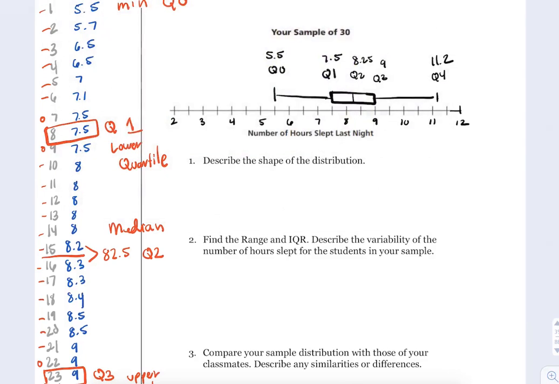If yours was shorter in a section, that actually means more data. So I have lots of data in this small section, lots of data in this small section. Okay, so I would say, according to mine, my distribution is very equally spread out. My distribution is very equally spread out, centered